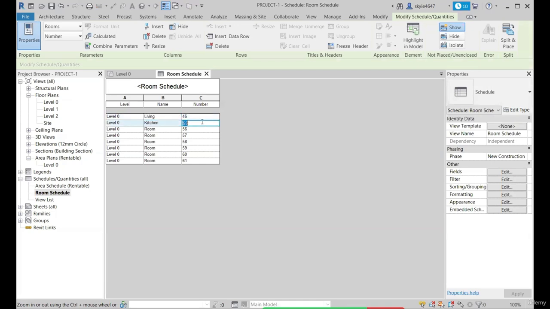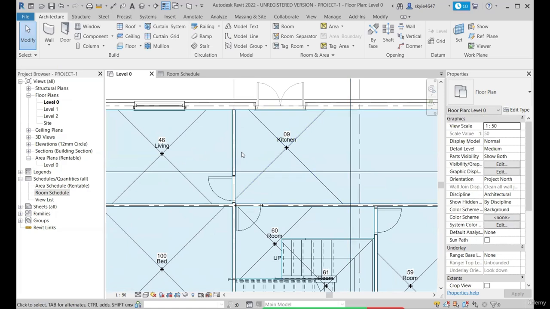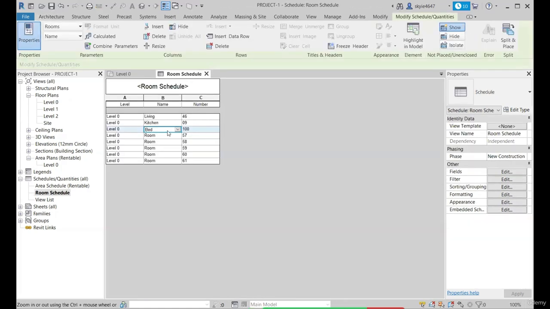Okay, for now I'm just adding random values. Okay, for now let's go back to the floor plan again and we can see we have the living room, kitchen and bed changed. Okay, now let's shift them back to room, or maybe room 3, room 1, likewise room 2. Okay, for now let's go serially.